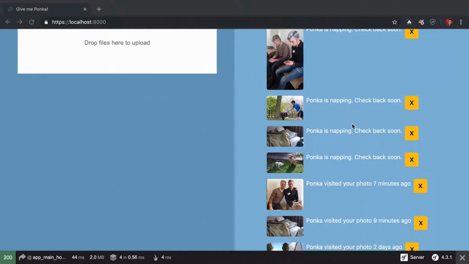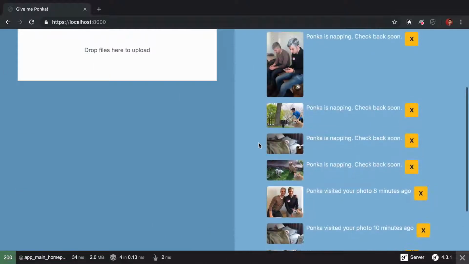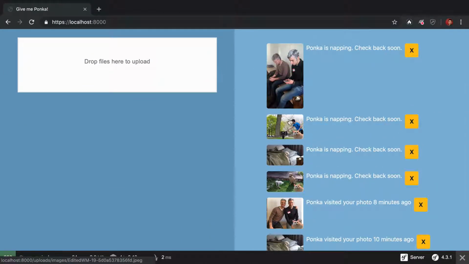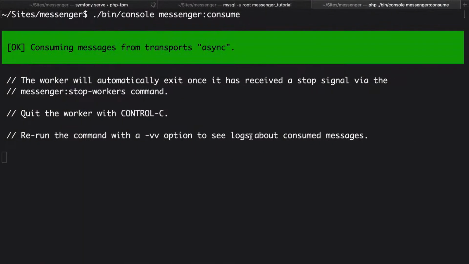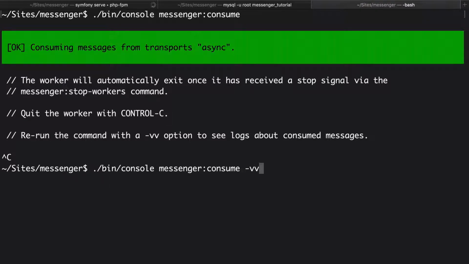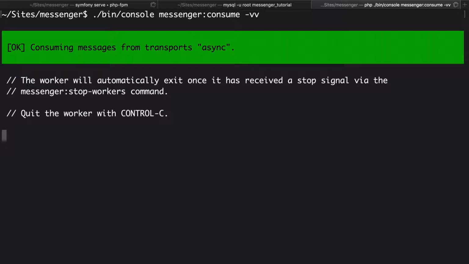So let's go refresh. Whoa, it did work. All 4 messages now have Ponka on them. We're saved. To make this more interesting, as you can see, it says to run this command with -vv if you want to see what it's doing behind the scenes. But interesting, once the command finished reading and handling all 4 messages, it didn't quit. It's still running. And if we restart it with -vv on the end, it does the same.